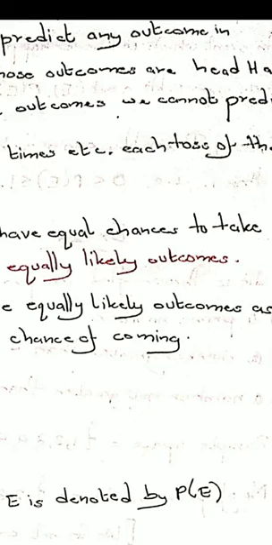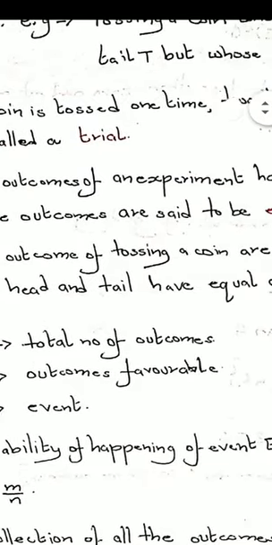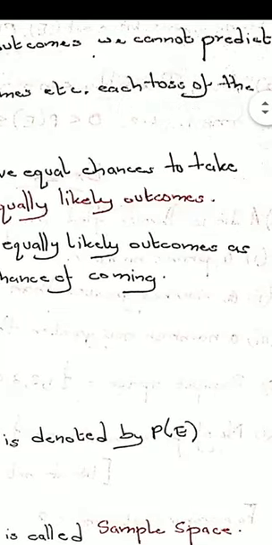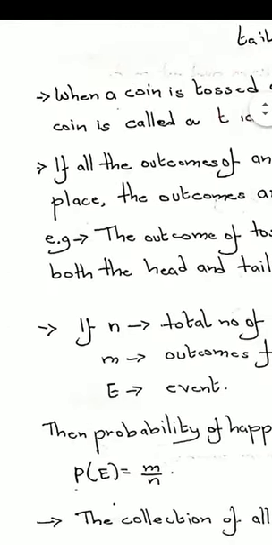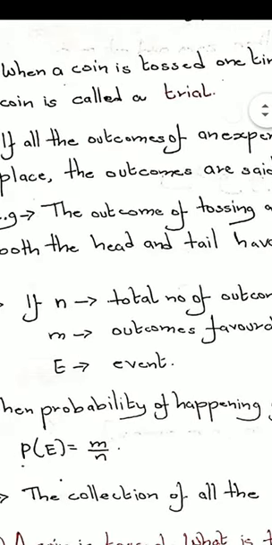But if I say that the balls are of different sizes, some big, some small, and some very small, then we can't call them equally likely outcomes because my hand will always reach for the bigger ball, so the bigger ball will come first. So in that case, we cannot call this experiment equally likely outcomes. Okay. So I have given examples also. The outcomes of tossing a coin are equally likely outcomes as both head and tail have equal chance of coming.